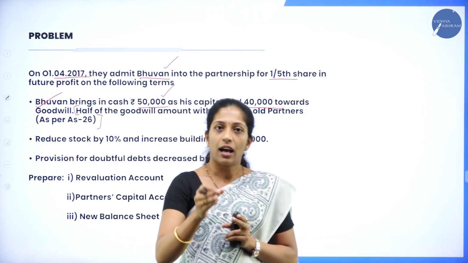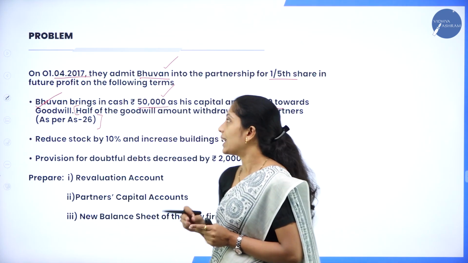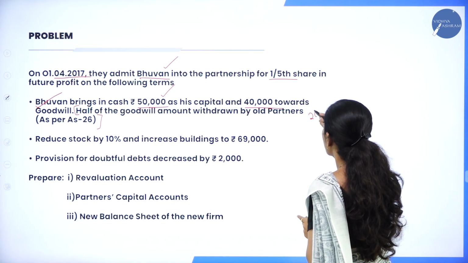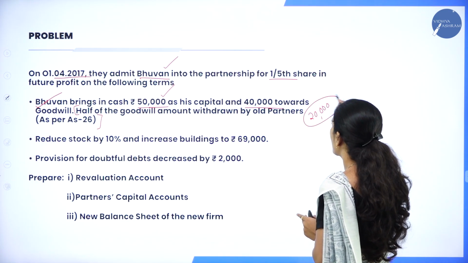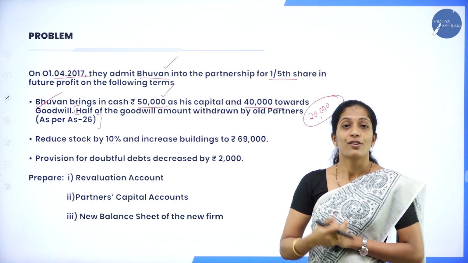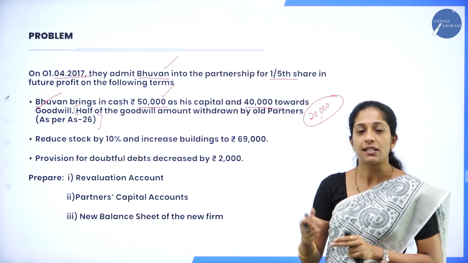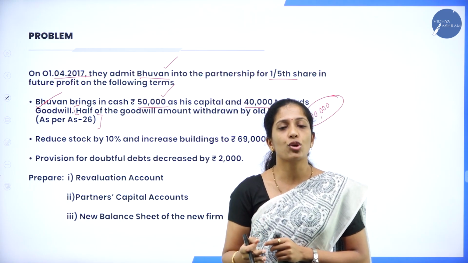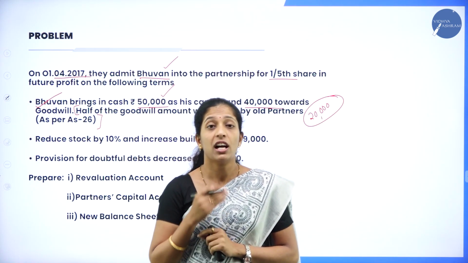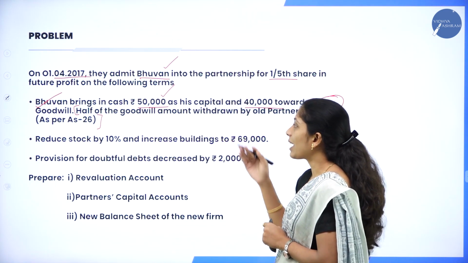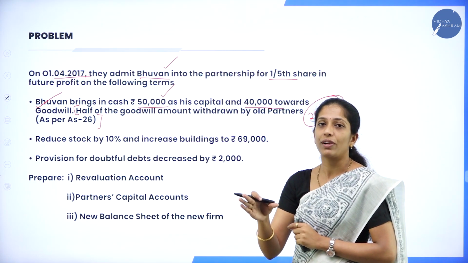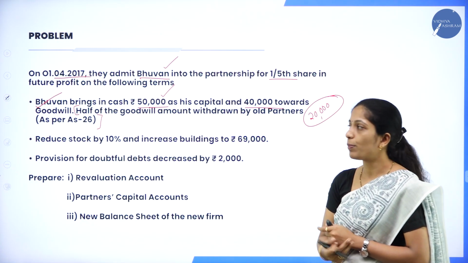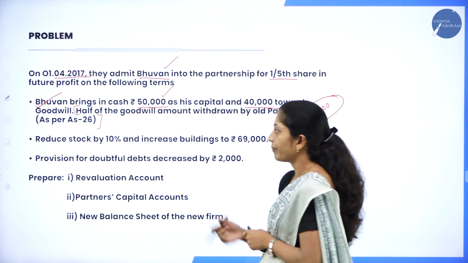Of course, the goodwill is brought by the new partner, right? How much? 40,000. Here, half of the 40,000, that is 20,000, has been withdrawn by the old partners. Either they can retain it in the business. In the previous problem, they had not given any information, so we assumed that they had retained it in the business itself. But here they have directly told us that half of the goodwill amount, so among 40,000, 20,000 has been withdrawn by the old partners, that is Anil and Arun.